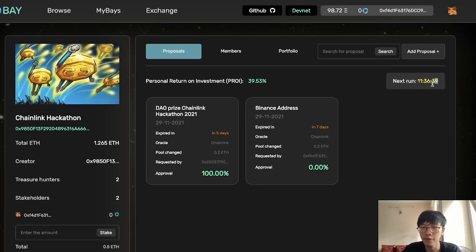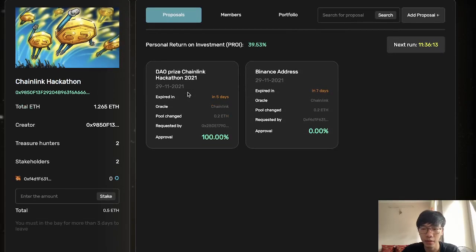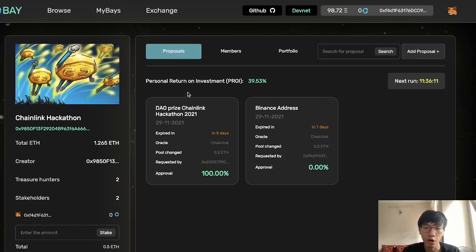And if you see right here, we have something called the run, right? And it is counting down. So what is the run? By using the Chainlink upkeeps powered by Chainlink, in our system we will automatically distribute the stake, the profit of the DAO based on the exchange, and we will distribute the OBAY token to the DAO members.